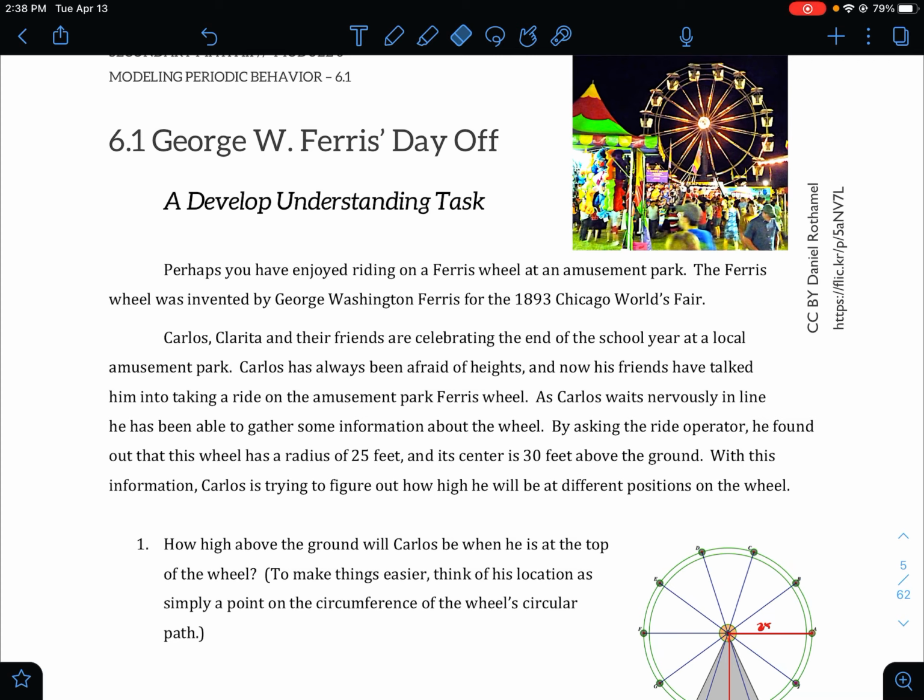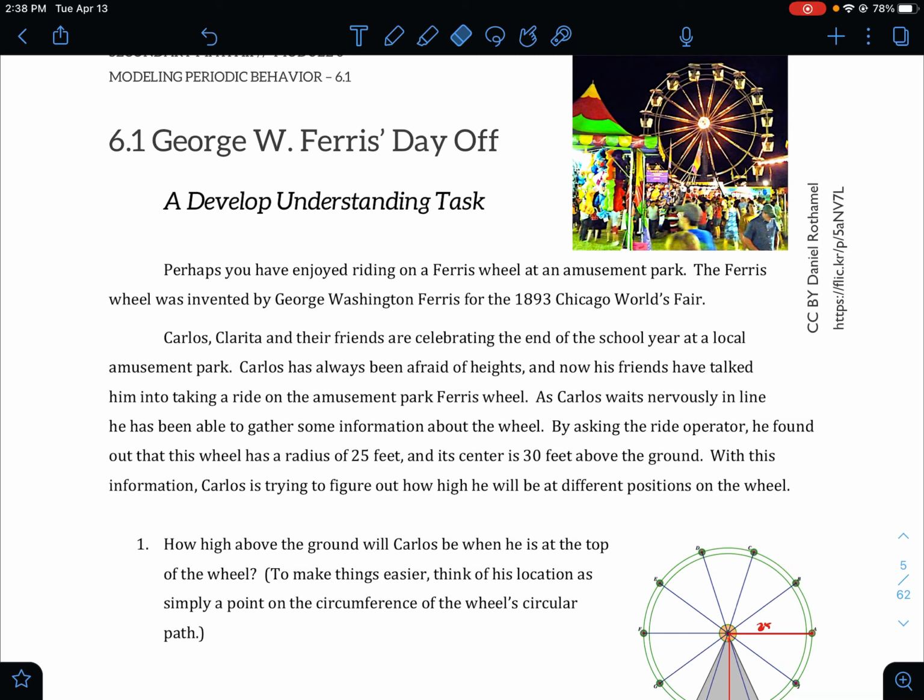It says, perhaps you have enjoyed riding a Ferris wheel at an amusement park. The Ferris wheel was invented by George Washington Ferris for the 1893 Chicago World's Fair. Carlos, Carlita, and their friends are celebrating the end of the high school year at a local amusement park. Carlos has always been afraid of heights, and now his friends have talked him into riding on the amusement park Ferris wheel. As Carlos waits nervously in line, he has been able to gather some information about the wheel.